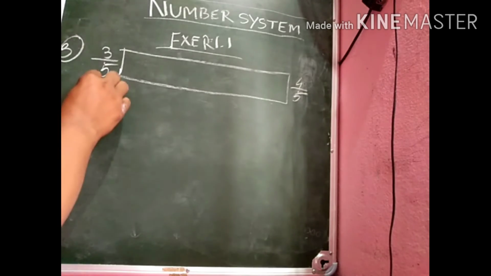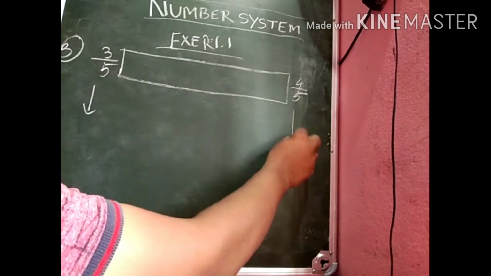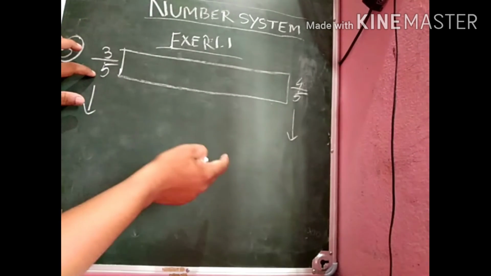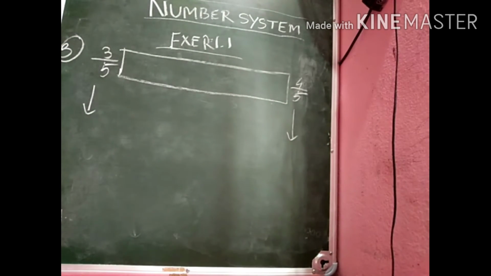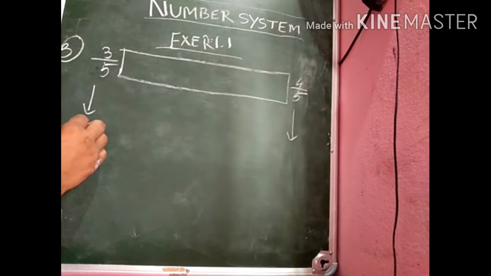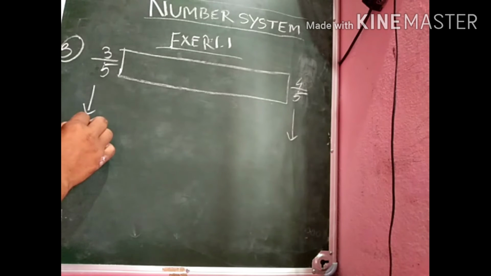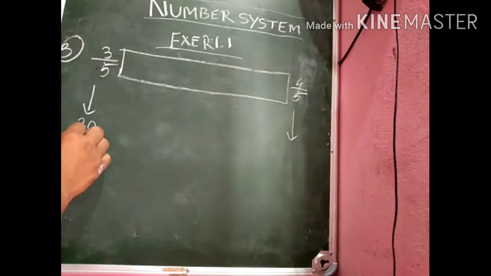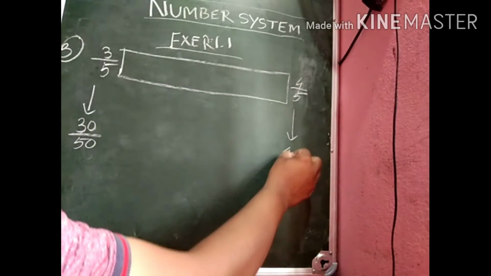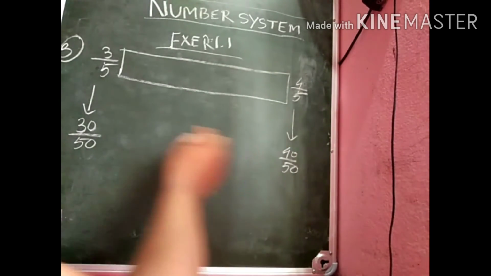By the same method, here you can see both 3 by 5 and 4 by 5 have 5. So by multiplying 10 on both numerator and denominator, we can get 30 by 50 and 40 by 50.